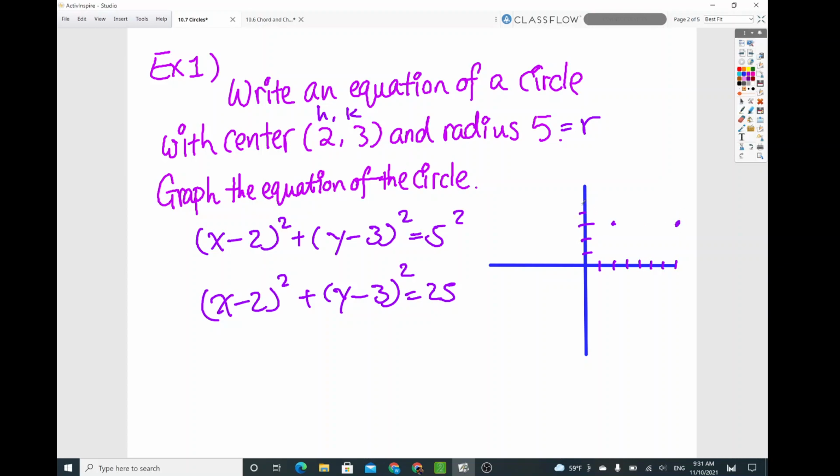And then from the center, count 5 units up: 1, 2, 3, 4, 5. Try to extend it. And then over here, 1, 2, 3, 4, 5, 5 units to the left. And then to the bottom, 5 units down: 1, 2, 3, 4, 5. And then basically just connect those 4 dots, the vertices of the circle.